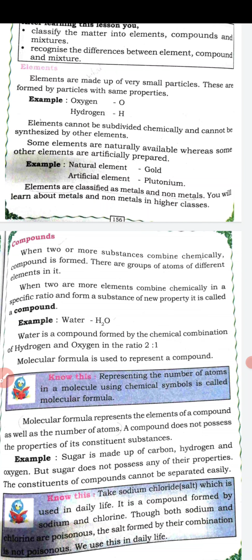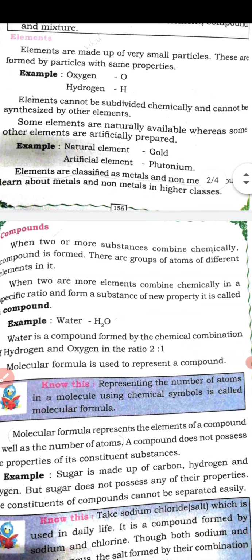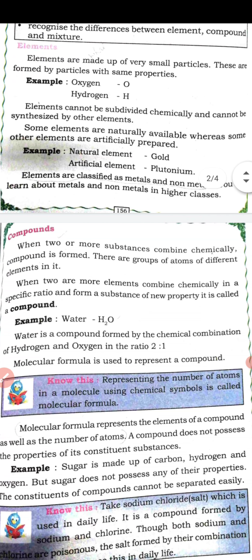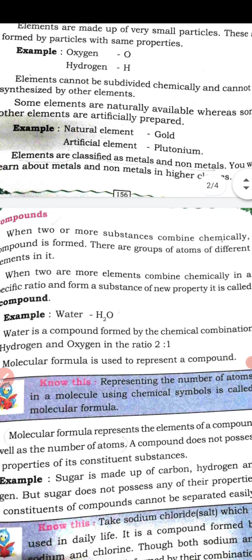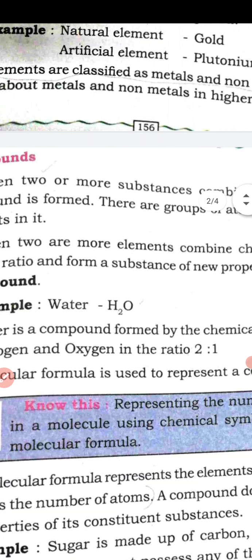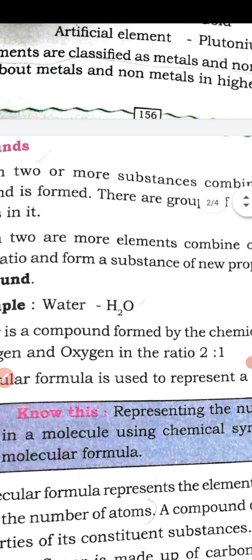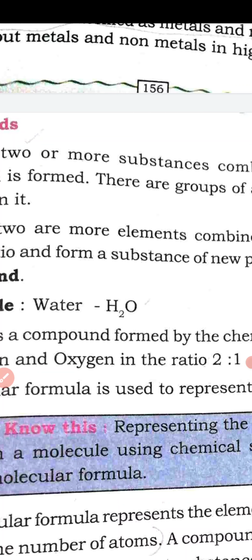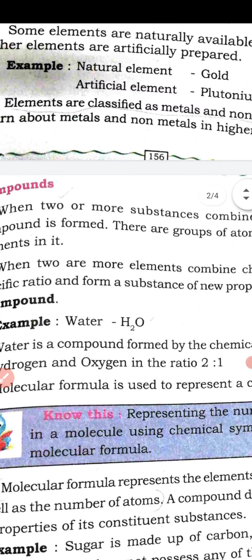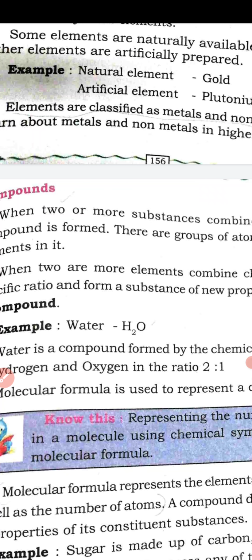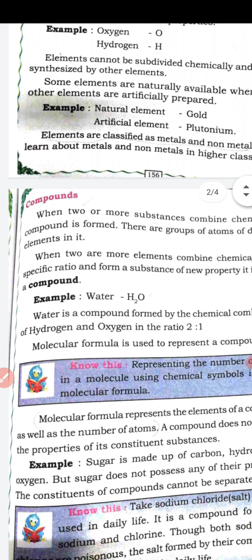Compound, where we find two or more elements chemically combined together. When two or more elements chemically combine together in a specific ratio and form a substance of new property, it is called a compound. Example, water. Here we can see H2O. What do you mean by H2O? That means water is made up of two atoms of hydrogen and one atom of oxygen. So hydrogen and oxygen are combined in the ratio 2:1 to form a water molecule.